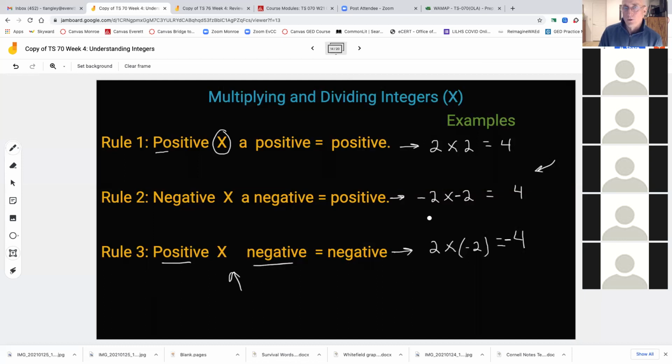Sometimes students get confused, so just remember one rule, and that is rule number 3 here. That's the only case when you're multiplying two numbers where you're going to get a negative answer. In all other scenarios, and there's only two others, you're going to get a positive answer. So opposite signs in multiplication, like pluses and minuses, mean you're going to get a minus answer.